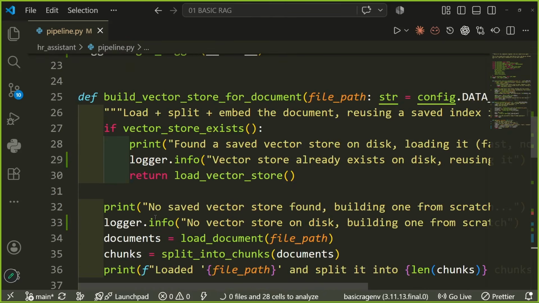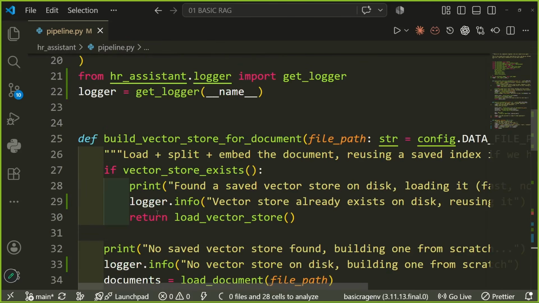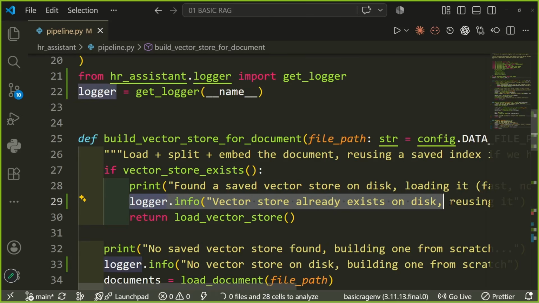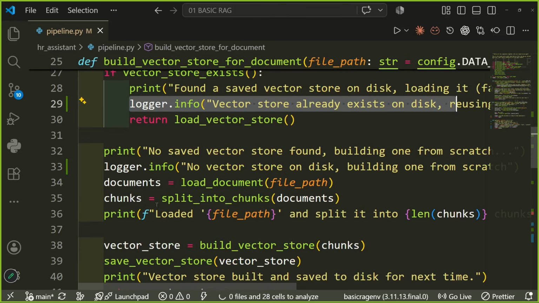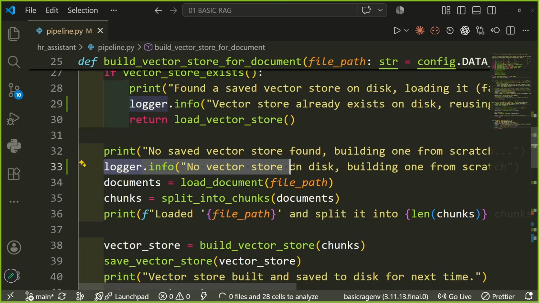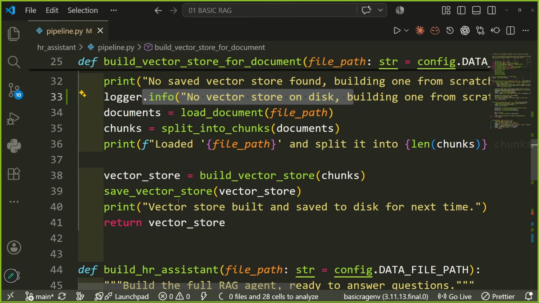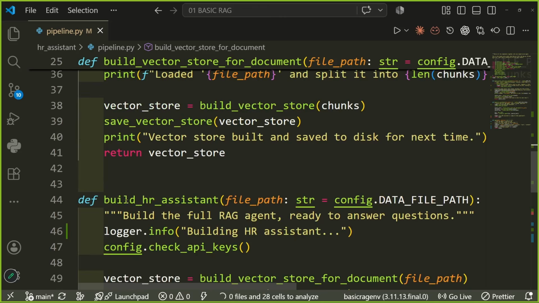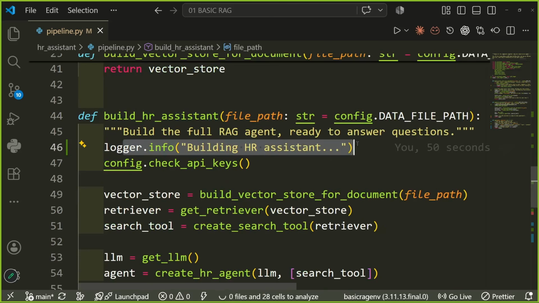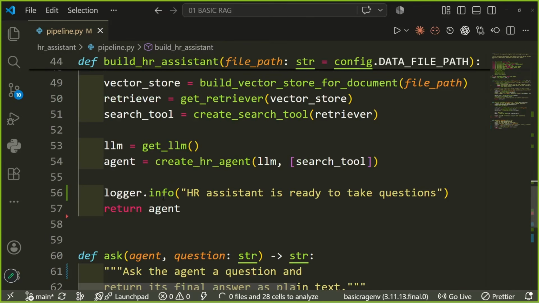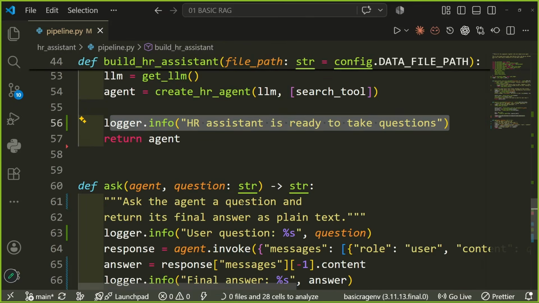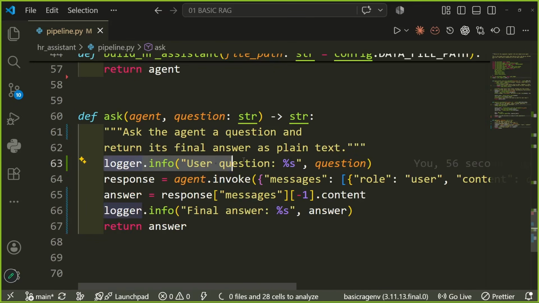So see, these were the different functions. I've added logger in build vector store from document. I've added the logger that, hey, no vector store on the disk. Just how we were printing, now we are logging the same. I have added logger in the build HR assistant that, hey, HR assistant is building, and then HR assistant is ready to take questions.